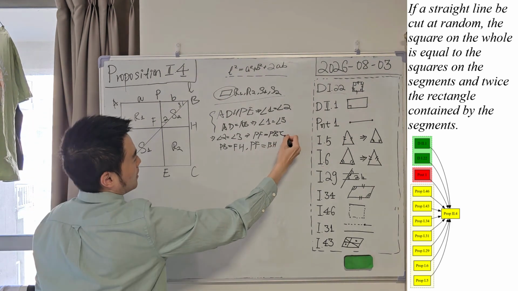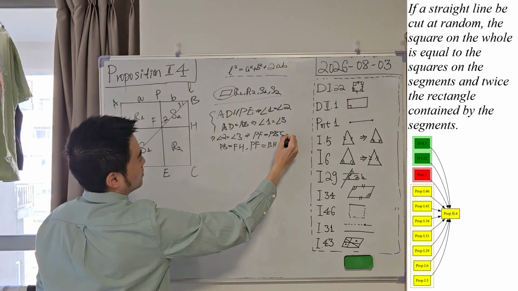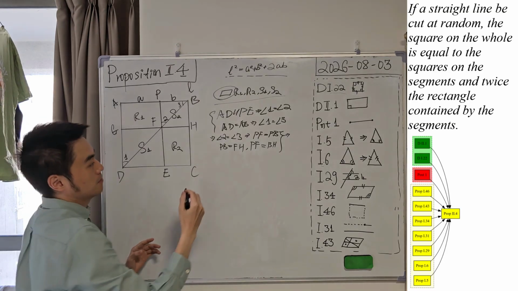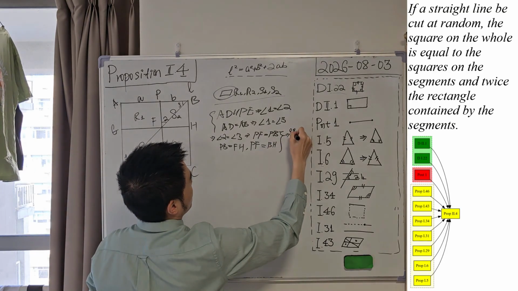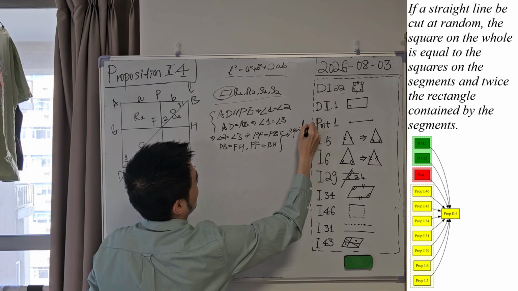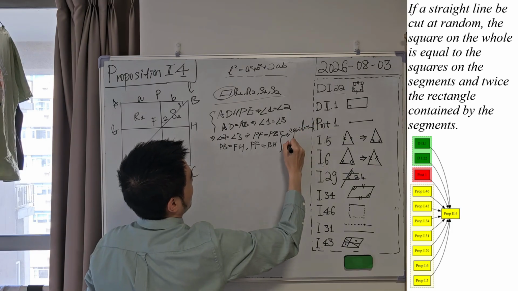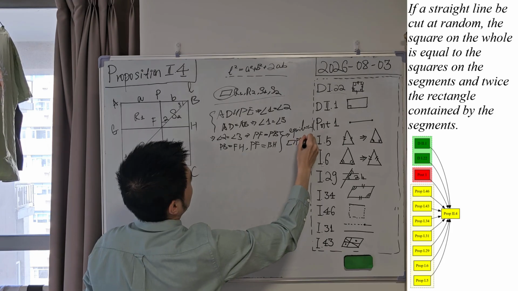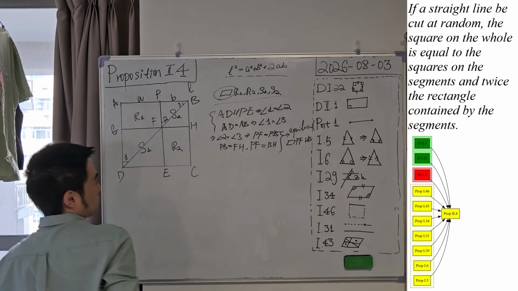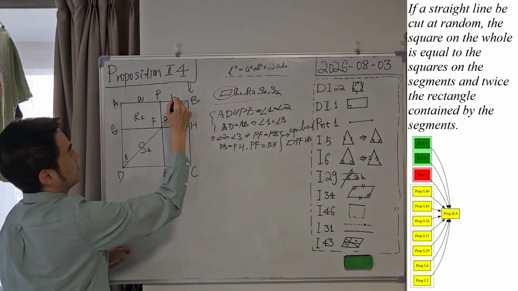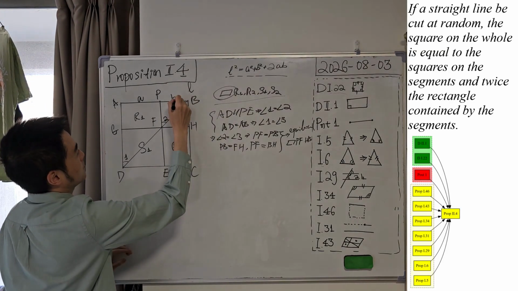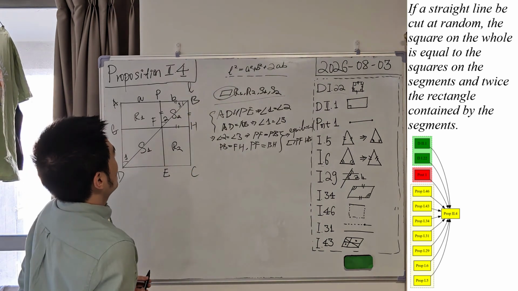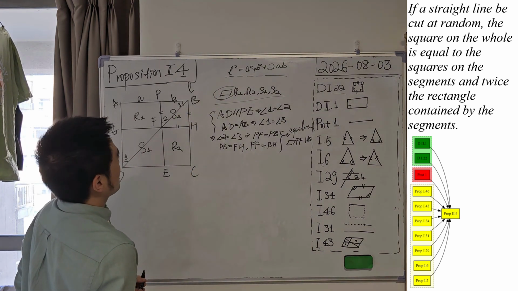And if we combine them together, we can conclude that this parallelogram PFHB is equilateral, okay? So now we know it is a parallelogram, equilateral, equal, okay?